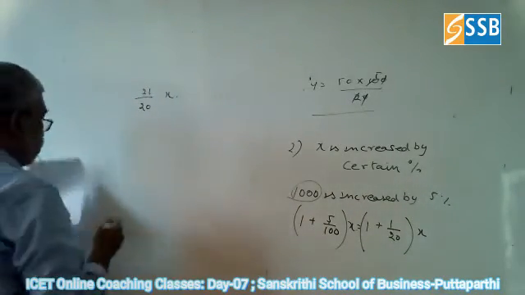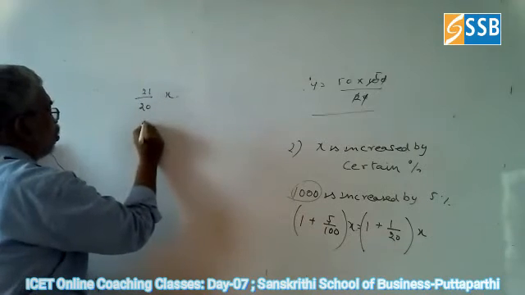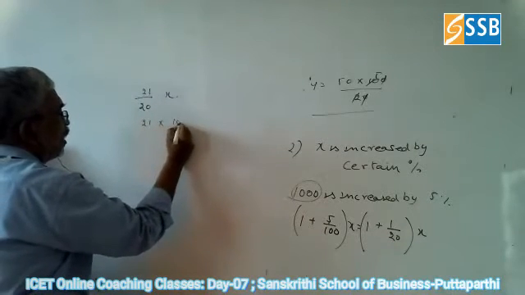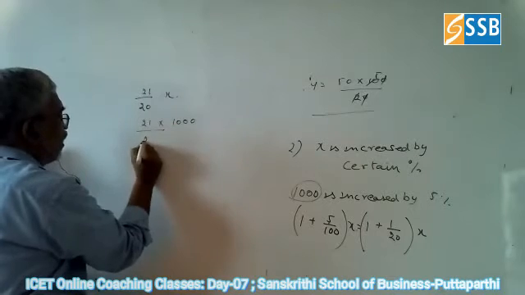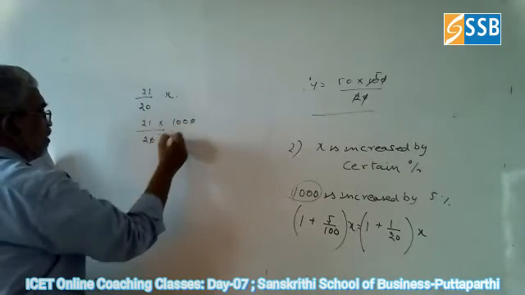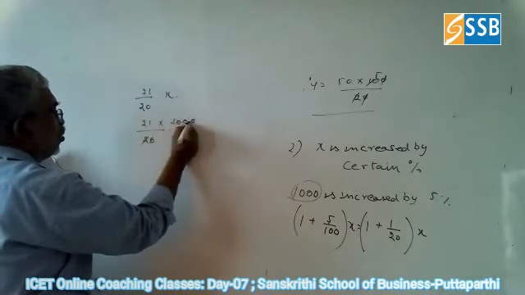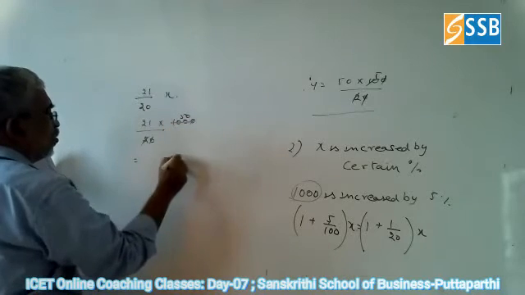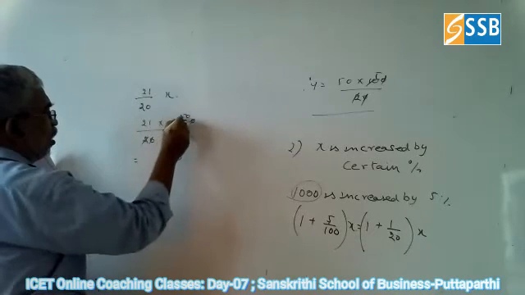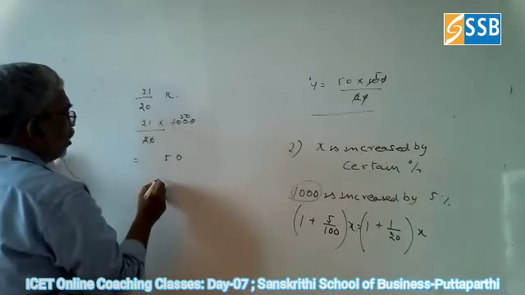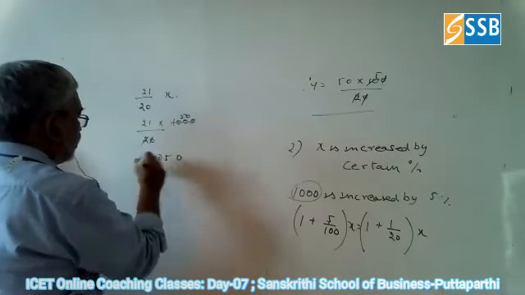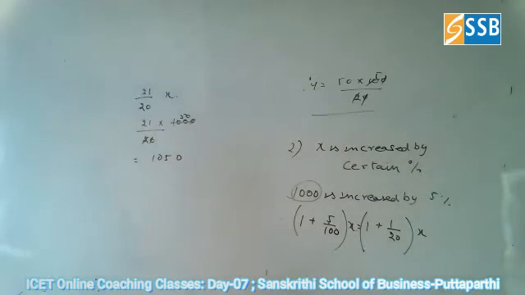So 21 by 20 into X, where X is 1000. You can cancel this: 1000 divided by 20 is 50, and 50 into 21 gives 1050.